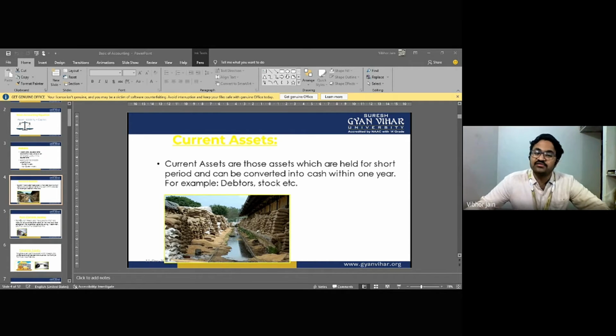Deferred means delay. So if I club everything together, it means any expenditure related to sales, but there are certain expenditures which will not be charged to the profit and loss account in the same year. It will be delayed. It will be deferred. What it means is the benefit of these expenditures is going to last for more than 1 year. Revenue expenditure means any expenditure whose benefit lasts 1 year.